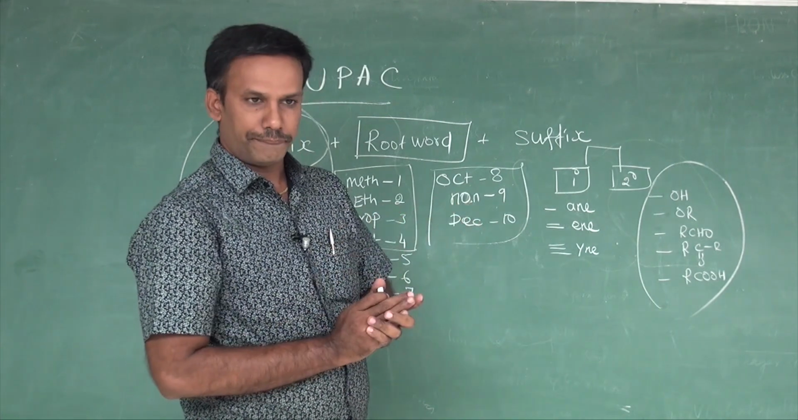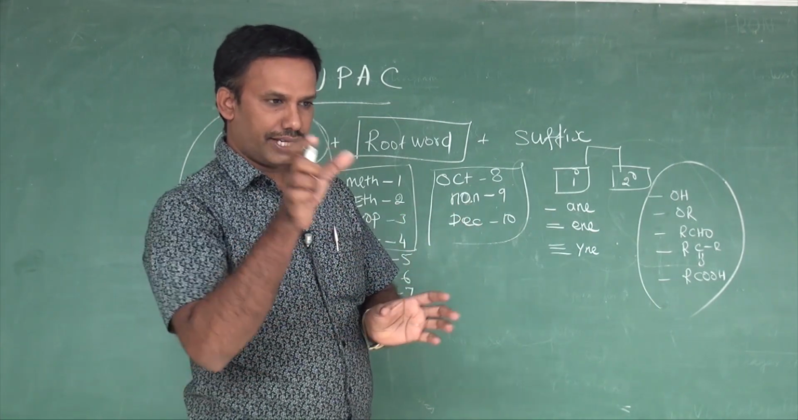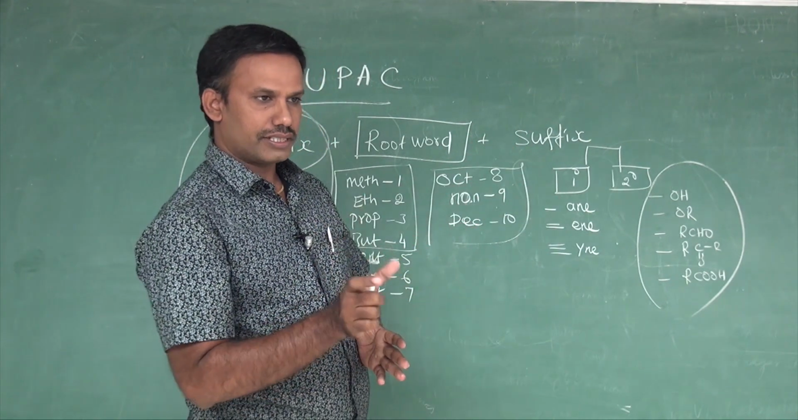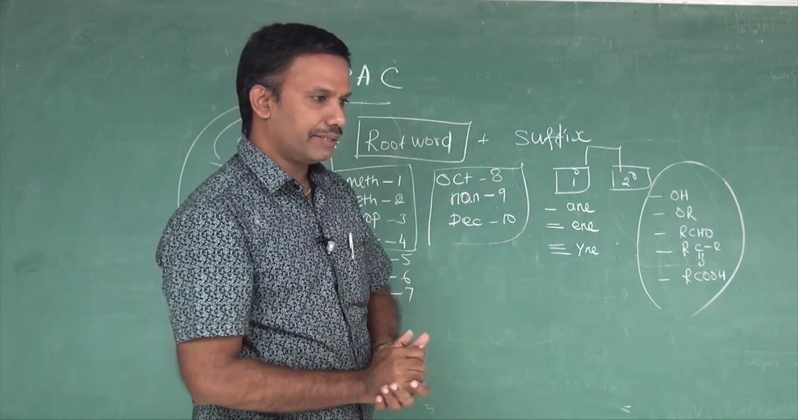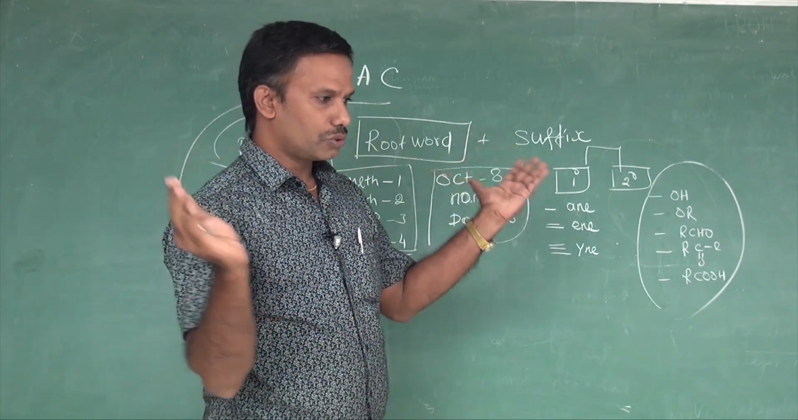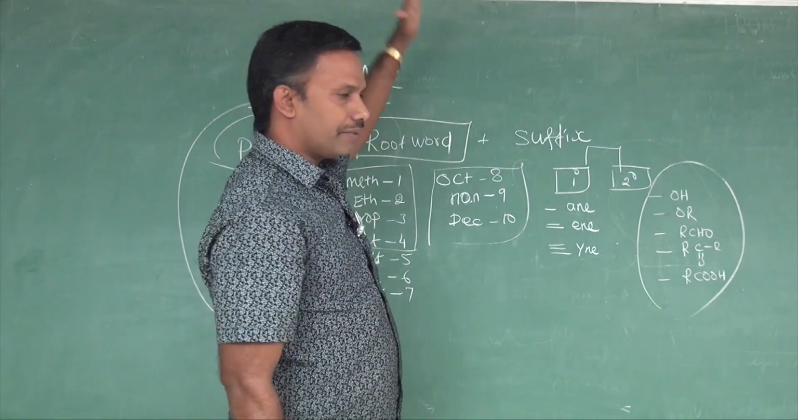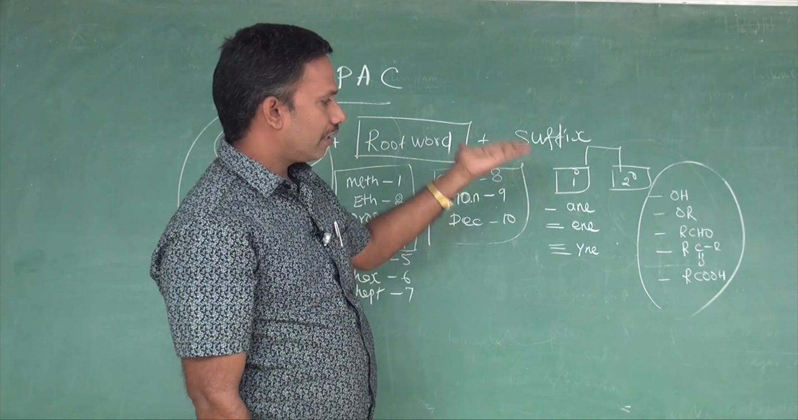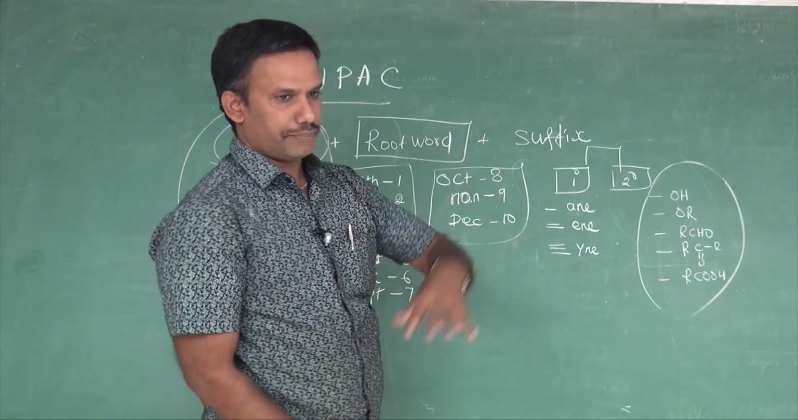Then how to name? Naming is nothing but we have to find all those things in a given compound. What else do we require? You fractionate them: what is the prefix, what is the suffix, what is the root word. Then you will get the IUPAC nomenclature. Okay. Once again, you should be very thorough with these terms, only then can you name them.